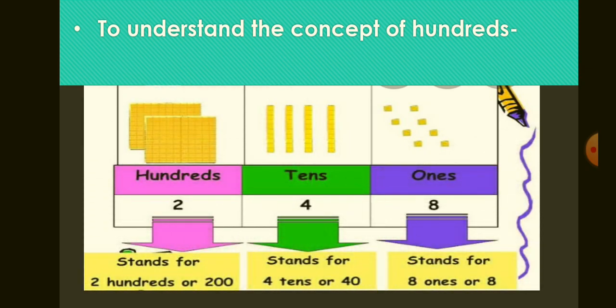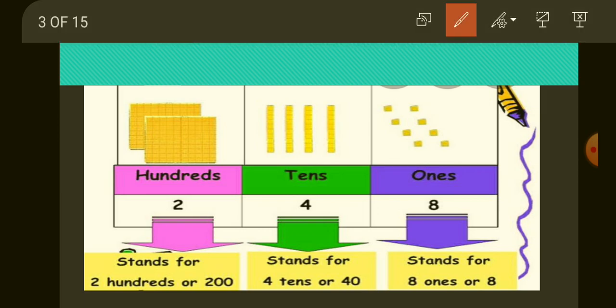To understand the concept of hundreds, what will we do here? In the previous video, if you remember, we showed some cards related to ones, tens and hundreds. But now in this picture, you can see some blocks given below. So how will you understand the concept?